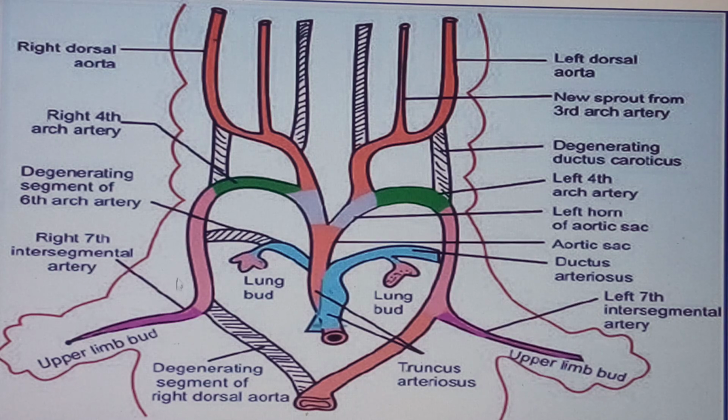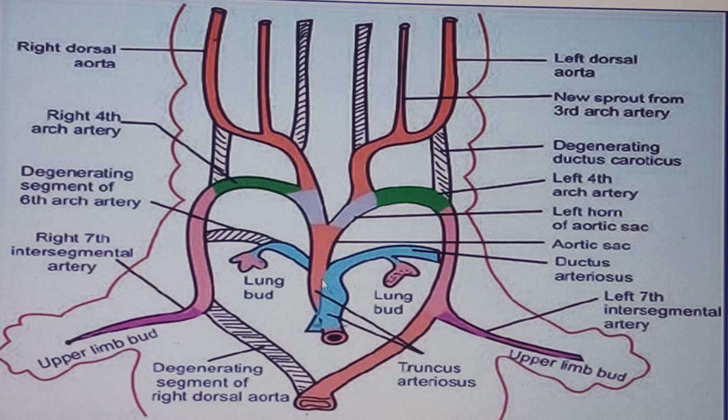Now, having seen that, the next thing that we have to look at, we've looked at that one. Now we've seen the pulmonary trunk. The pulmonary trunk will also be coming from, of course, this truncus arteriosus, which will be divided by the spiral septum. Okay, now if we've seen the ascending aorta, then the pulmonary trunk, we know the pulmonary trunk will have to divide into the left and right pulmonary arteries. It's as simple as that.